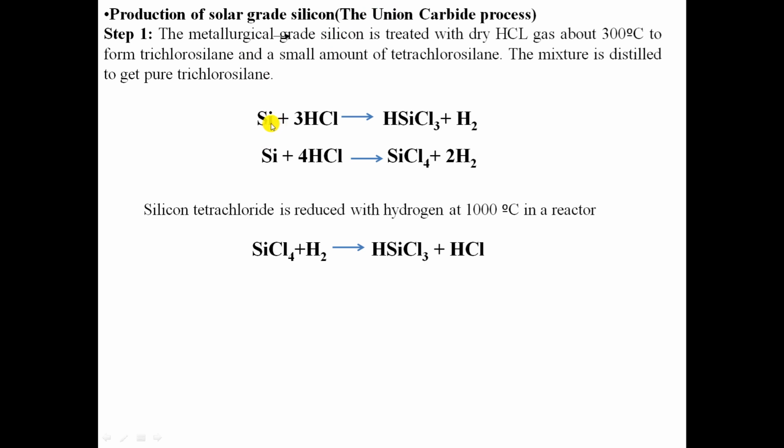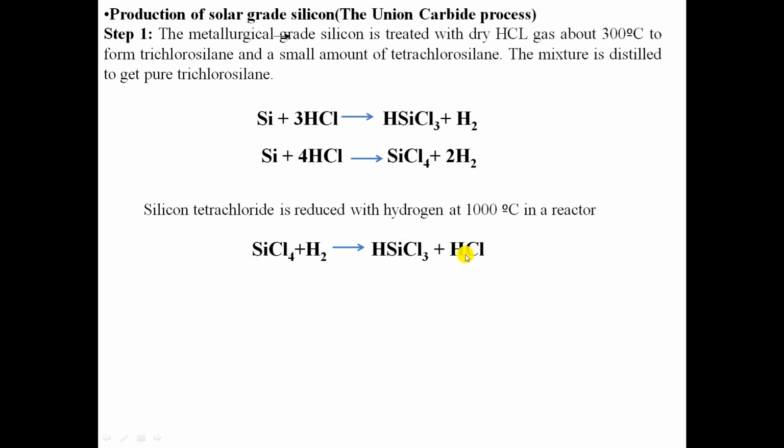Here silicon is treated with dry HCl gas at 300 degrees Celsius. The dry HCl gas is passed over the silicon at 300 degrees Celsius. It gives rise to trichlorosilane and a small amount of tetrachlorosilane. The mixture is distilled to get the trichlorosilane separately. The silicon tetrachloride, whatever small amount is formed, is reduced with hydrogen at 1000 degrees Celsius in a reactor in order to again get